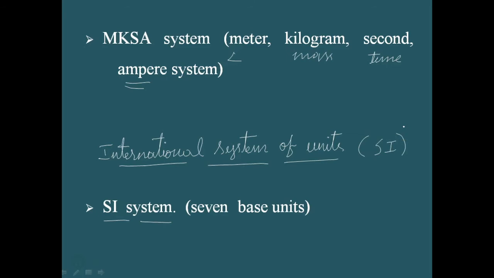The SI, with the standard scheme of symbols, units, and abbreviations, was developed and recommended by the General Conference on Weights and Measures in 1971 for international usage in scientific, technical, industrial, and commercial work. This system of units is used in various fields, like the scientific field, technical field, industrial field, and commercial work.